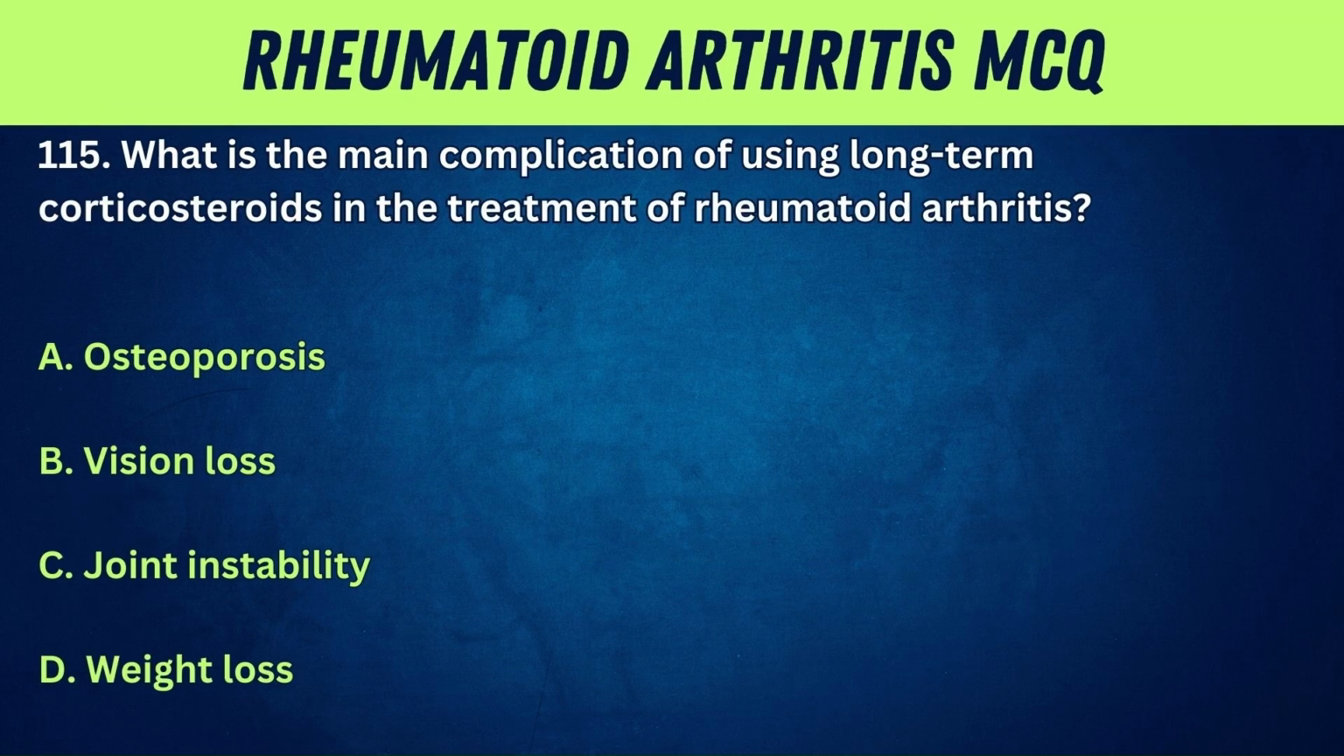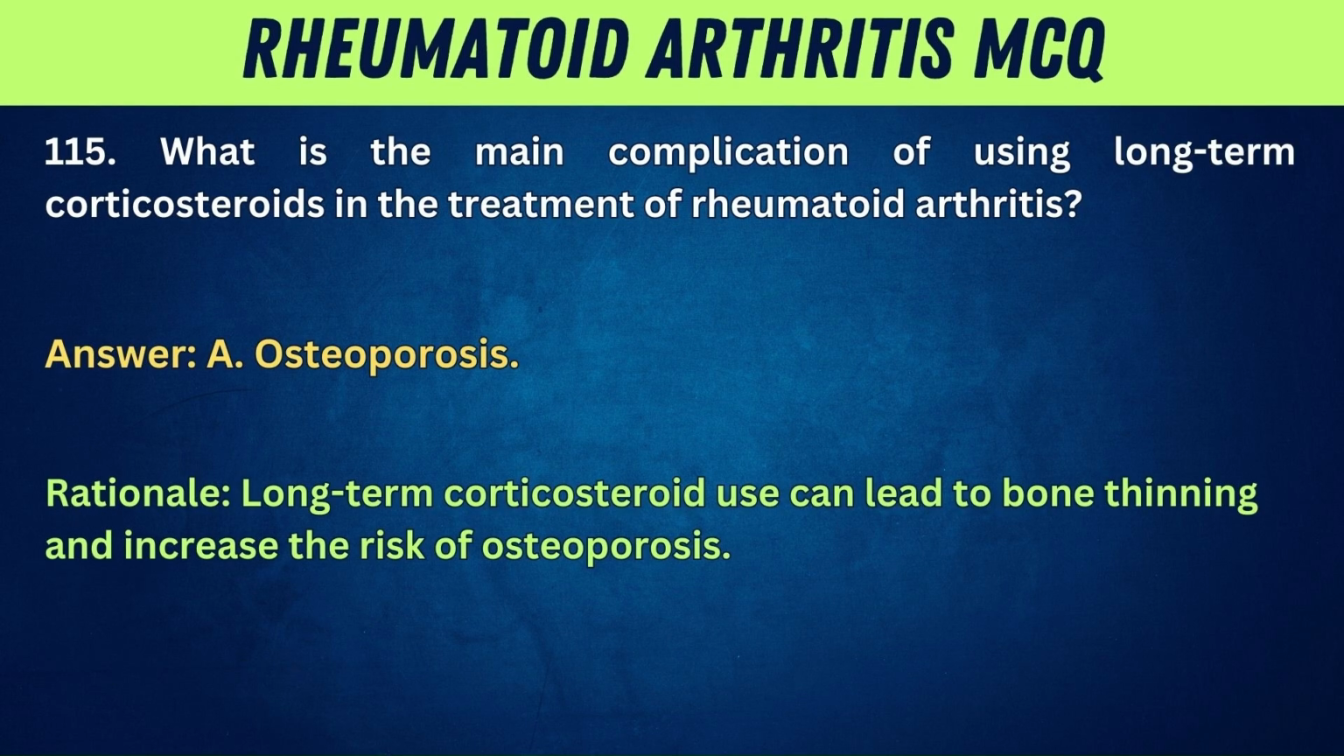115. What is the main complication of using long-term corticosteroids in the treatment of rheumatoid arthritis? A. Osteoporosis. B. Vision loss. C. Joint instability. D. Sudden, severe joint pain. Answer: A. Osteoporosis. Rationale: Long-term corticosteroid use can lead to bone thinning and increase the risk of osteoporosis.